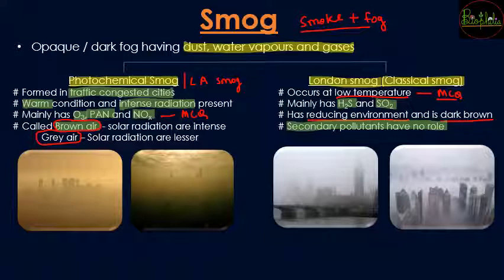So secondary pollutants, that is ozone and PAN, are involved in the photochemical smog, not in London smog. Now when did this London smog arrive? It was about 1952, because of the industrial revolution that was occurring in England. So because of that, this London smog had been first observed.